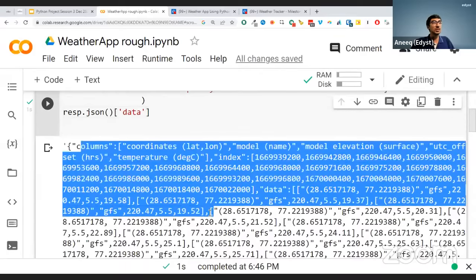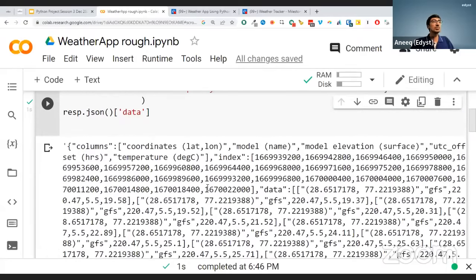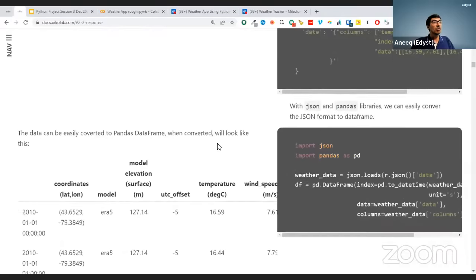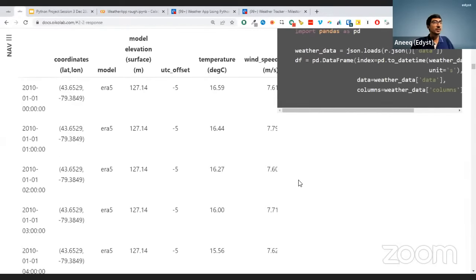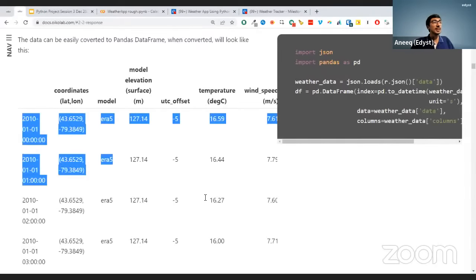So this is the different data that you get. Again, this data doesn't look too great. I mean, what do I make of this data? Like, what exactly is there? Let's go back to the documentation and try to understand what the response will look like. What they have told us is that in the response, what you are going to get, one second. Yeah. In the response, you're going to get something like this.